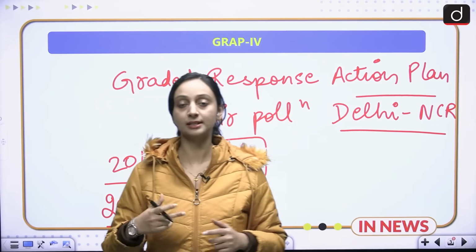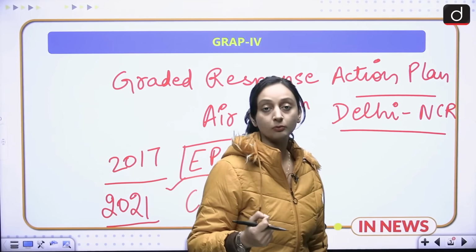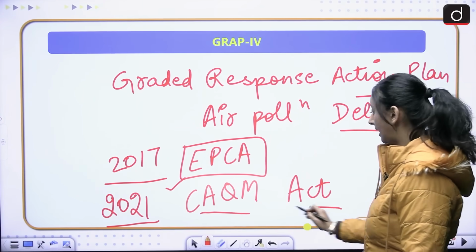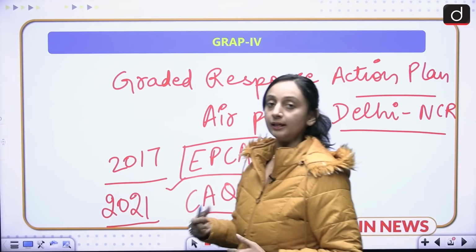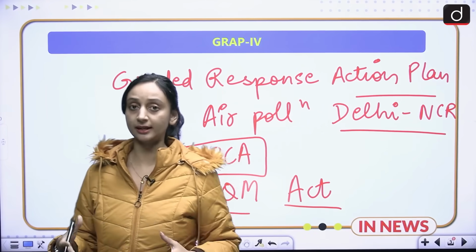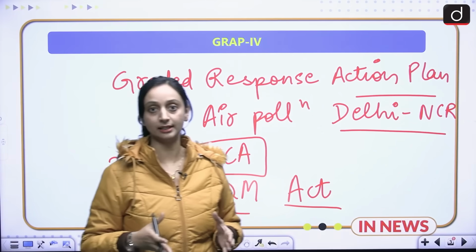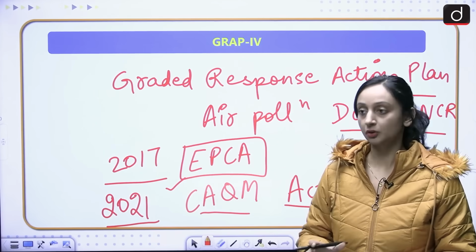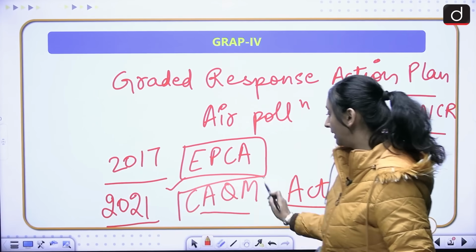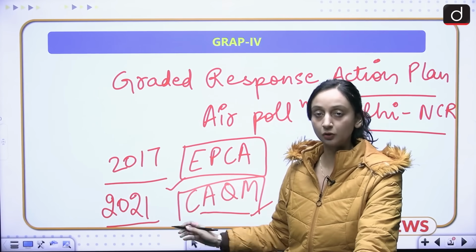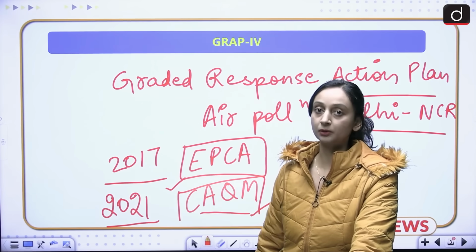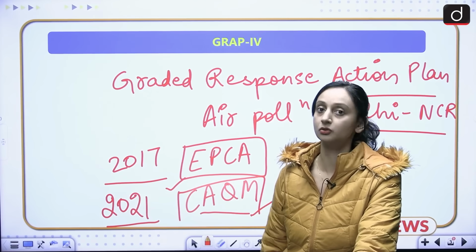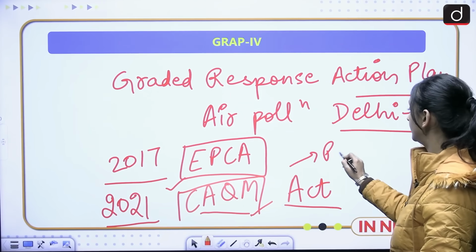So CAQM is actually a statutory body. This was formed in 2021 by the CAQM Act. And now CAQM oversees the implementation of GRAP. It basically decides based on the air quality index of Delhi-NCR which stage of GRAP should be enforced. So right now, CAQM is the deciding authority. When GRAP was officially notified for the first time, EPCA was the authority and CAQM is a statutory body. This is responsible to the Parliament.